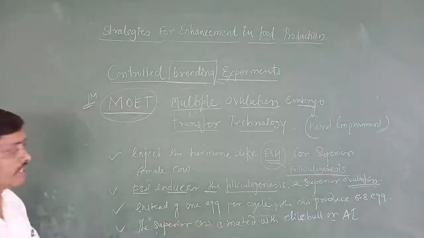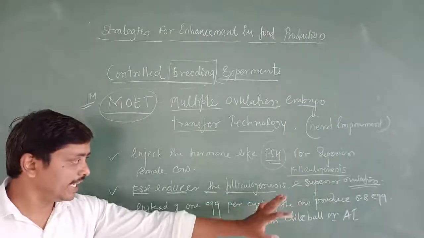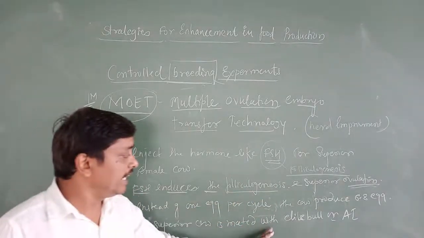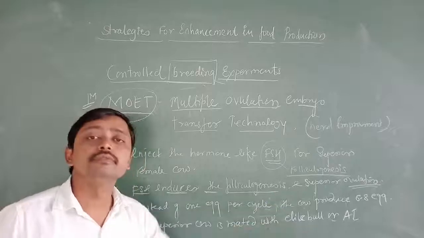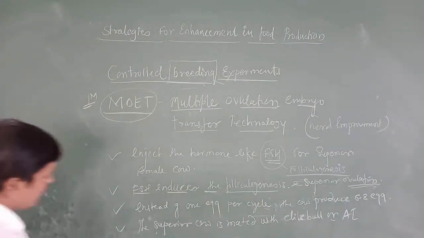In MOET, after the production of 6 to 8 eggs per cycle, that cow is mated with the elite bull or artificially inseminated. Then what happens after this?